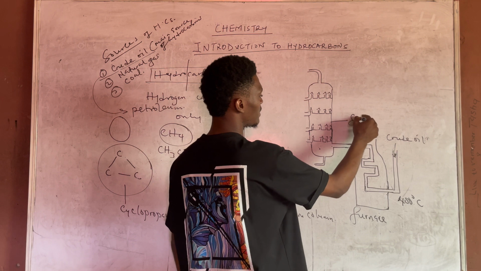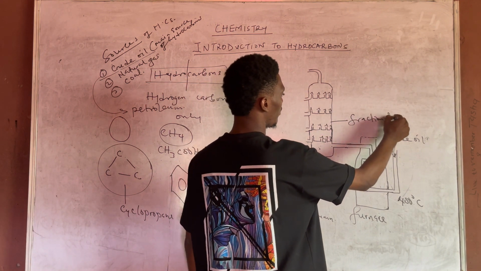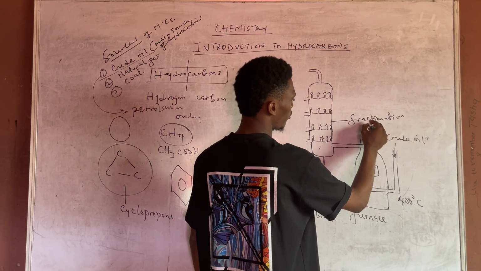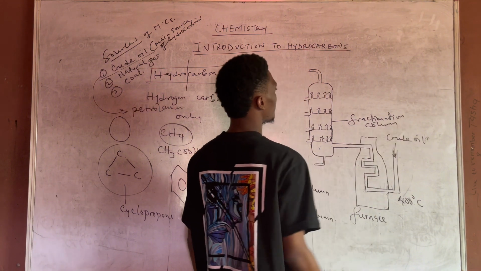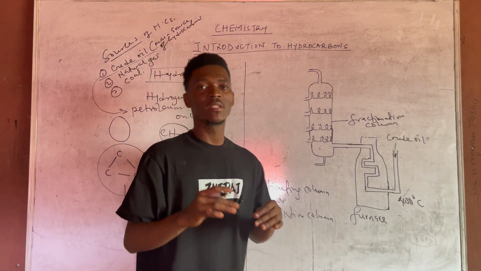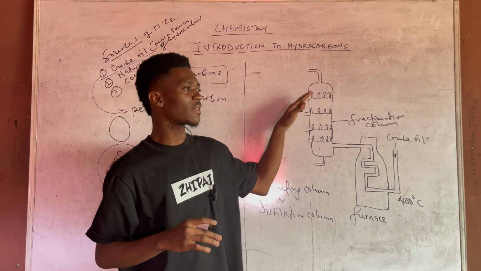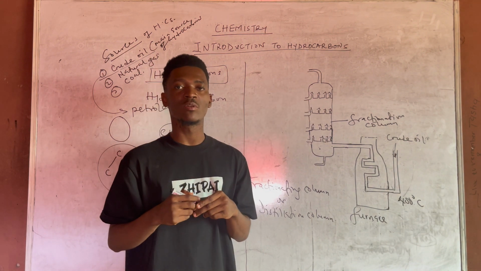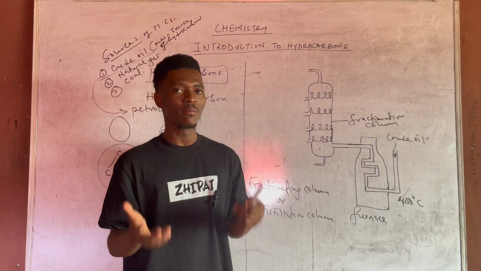This is the fractionating tower, or fractionating column, or fractionation column, whichever one. All right. So they will now be separated into their different components based on differences in their boiling points.